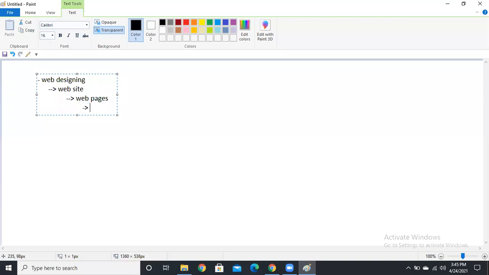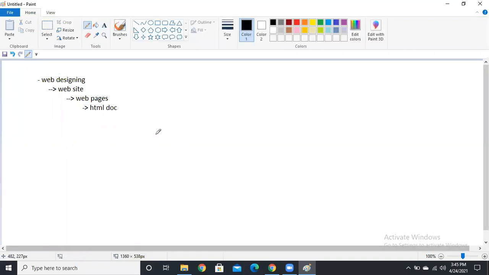A web page is simply an HTML document, guys. So using an HTML document, we are going to create a web page. Using a collection of web pages, we are going to create a website. And so the process of creating a website is web designing, guys. Simply, it's web designing.